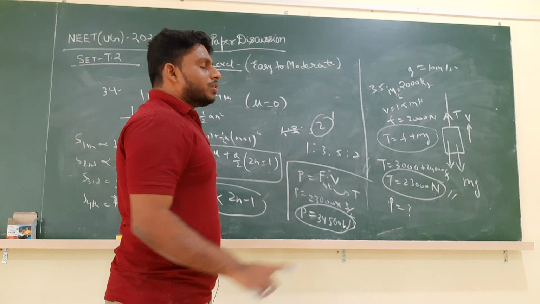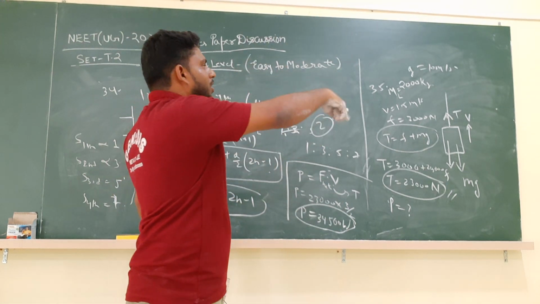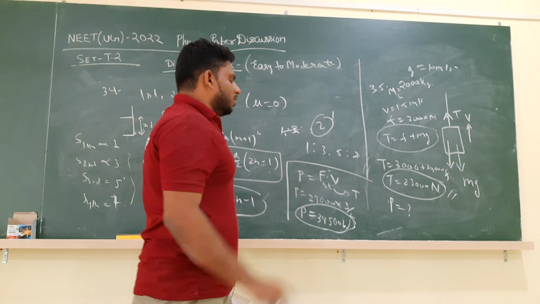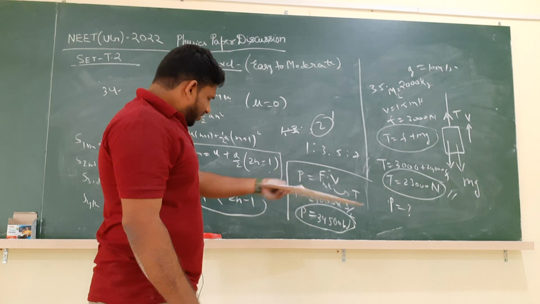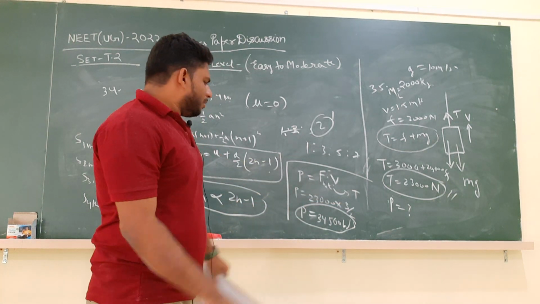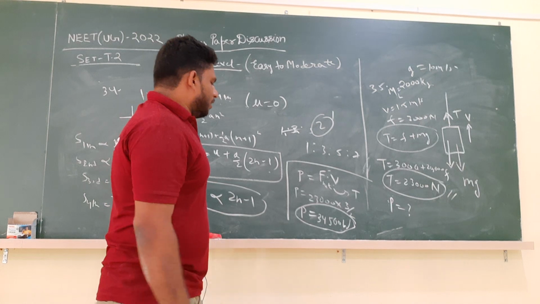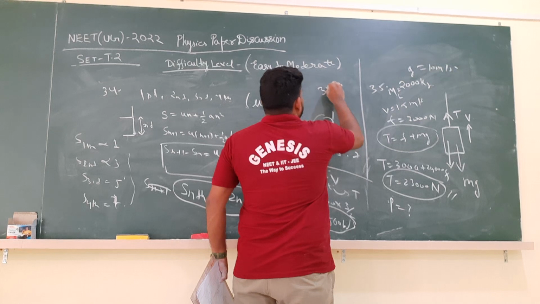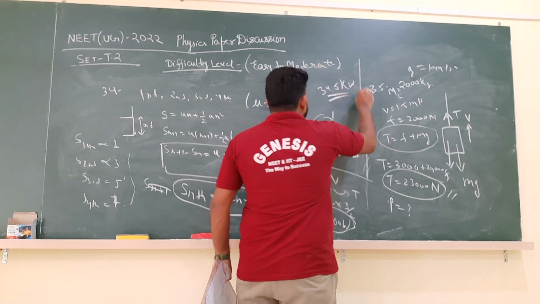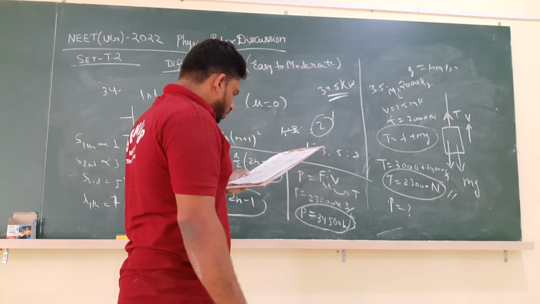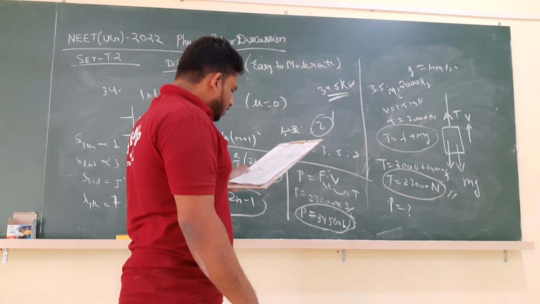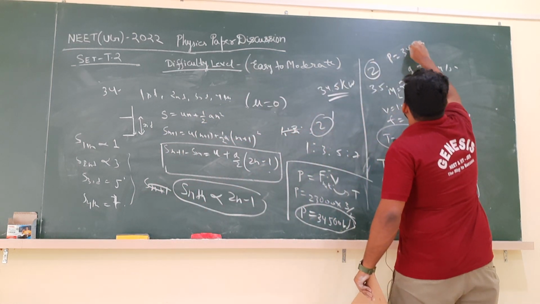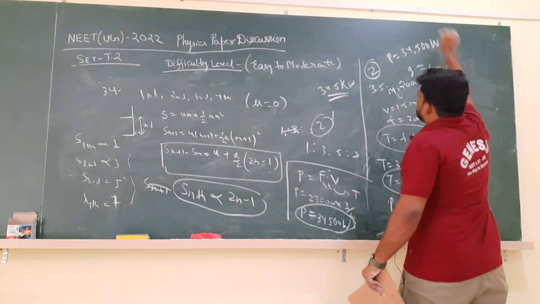What is the equation of power? Net force into velocity, constant velocity. It is moving up with constant velocity of 1.5 meter per second. Its force is 23,000 Newton. So therefore power will be force into velocity, that will be 34,500 watts, or we can write it as 34.5 kilowatts, but it is given in watts. 34,500 watts means option 2 is the correct option.